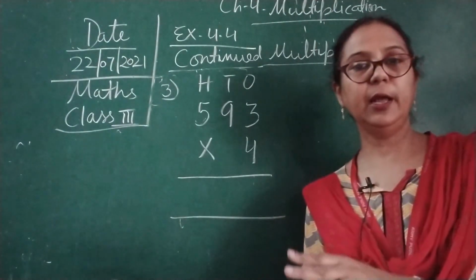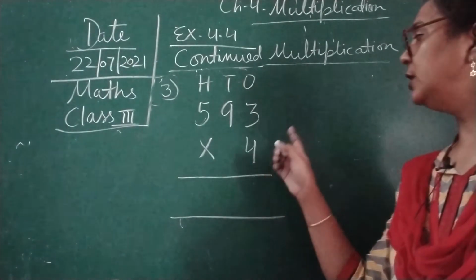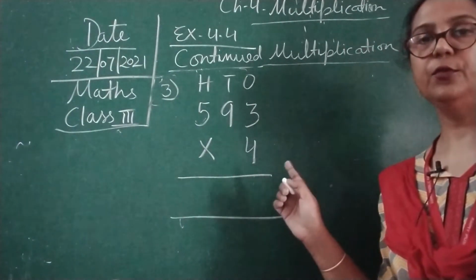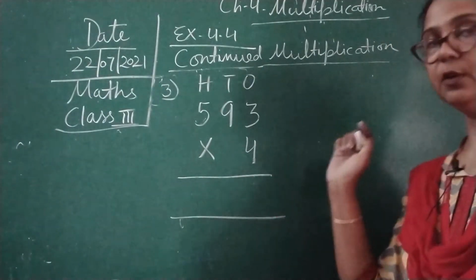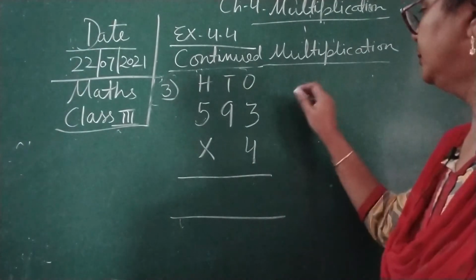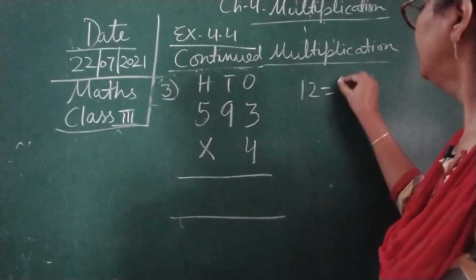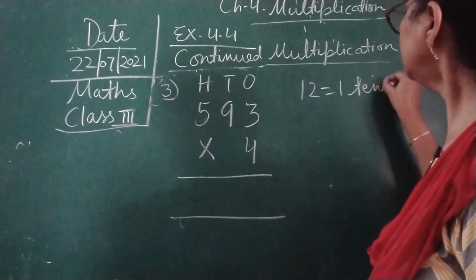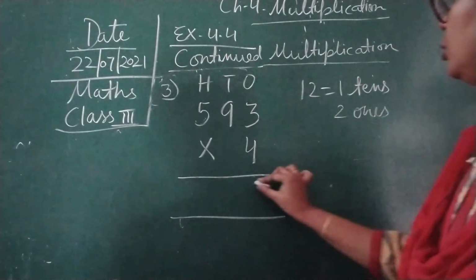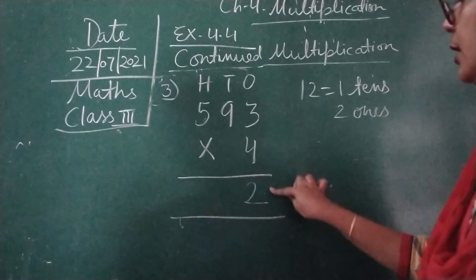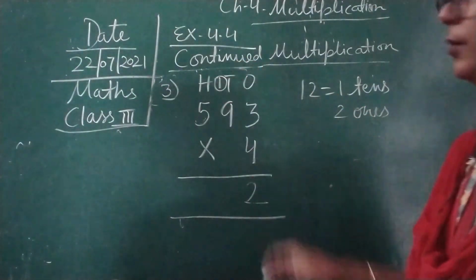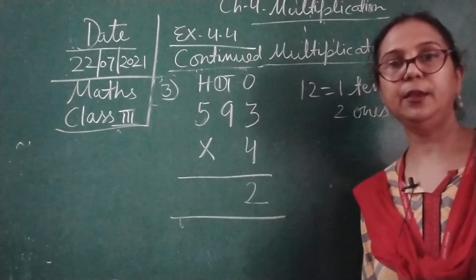So 4 1s are 4, 4 2s are 8, 4 3s are 12. 4 3s are 12. So here you can see 12, again 1 ten and 2 ones children. Okay. So here 2 ones we will write at the ones column, and now the ten we are going to write over here as the carryover.